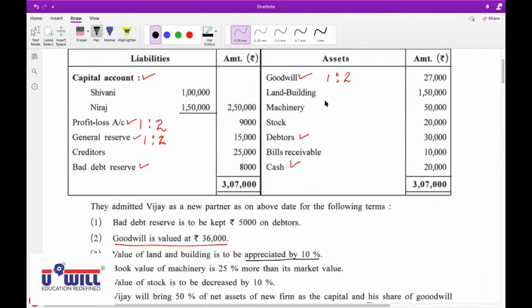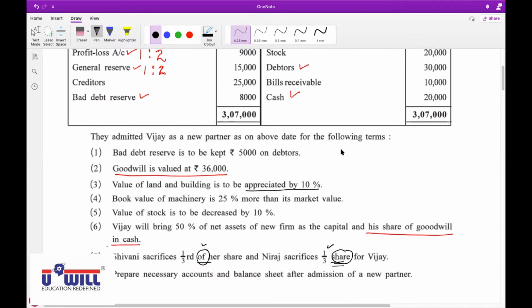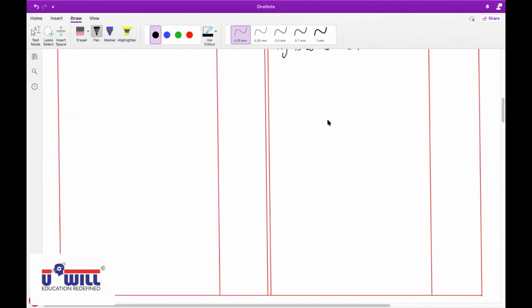In the balance sheet, we have to write land and building 1,50,000 plus appreciated 10%. And the second effect? Valuation account appreciated. Credit side by land and building.